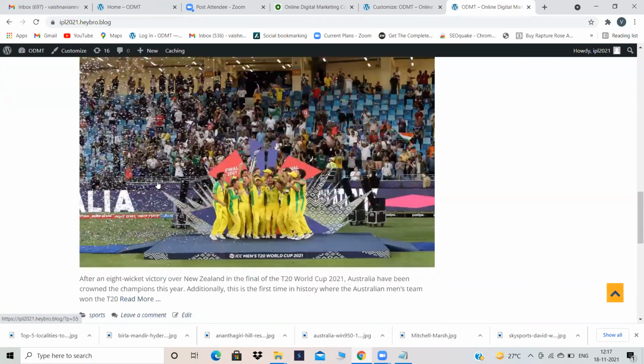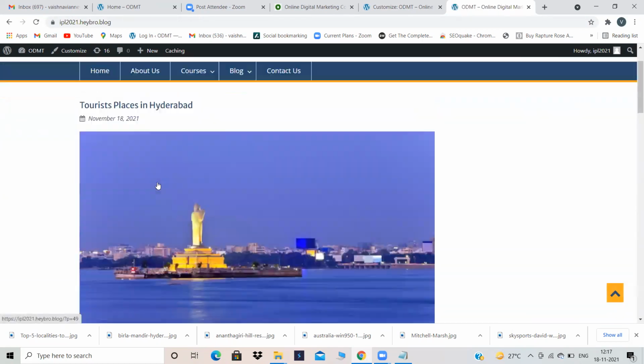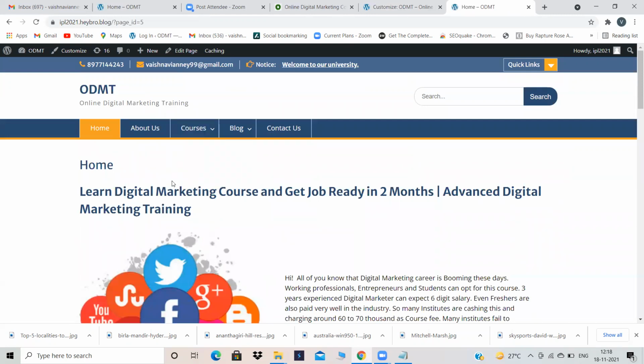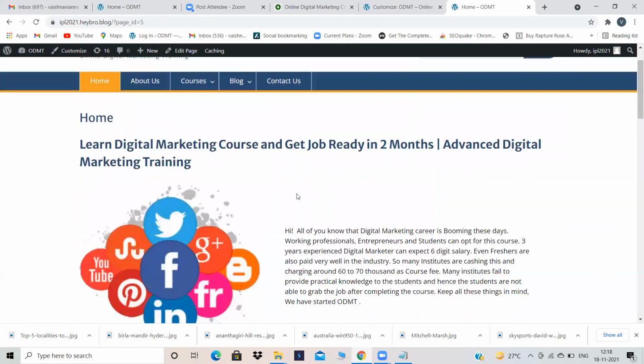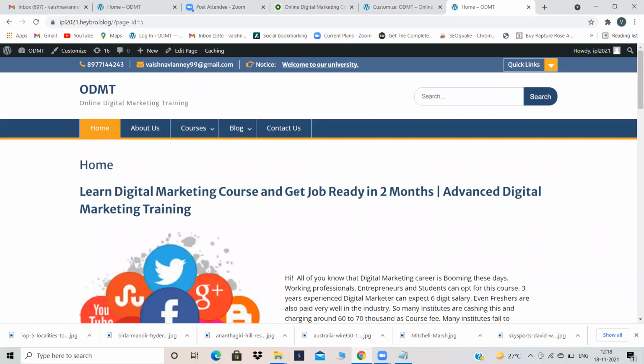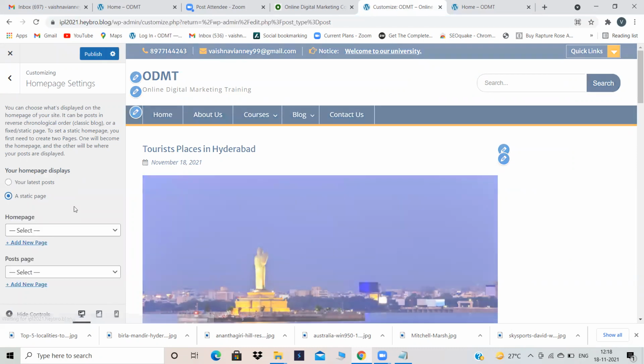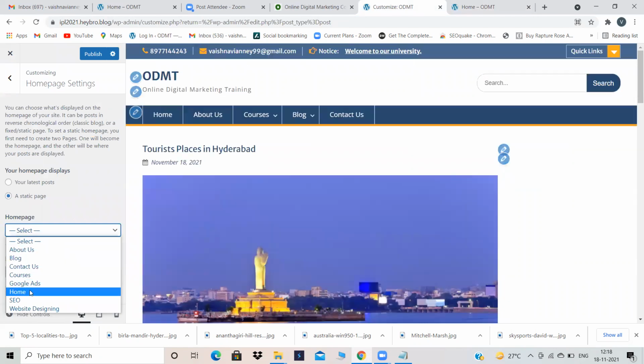Is this my home page? Is my new post a home page? That means this is not my home page. Yesterday we created the home page and added content in it. That is my home page. But why is this travel related thing appearing as my home page? If somebody clicks on my website, directly the home page should appear. Instead of this, we should make it static. Instead of latest posts, click on static, and in home page you select home.